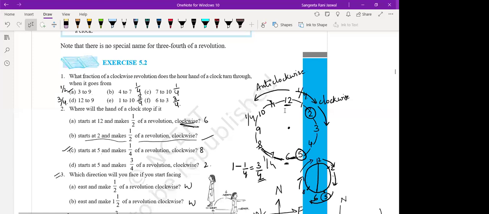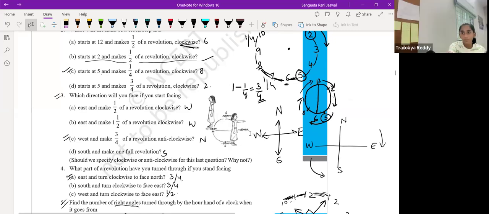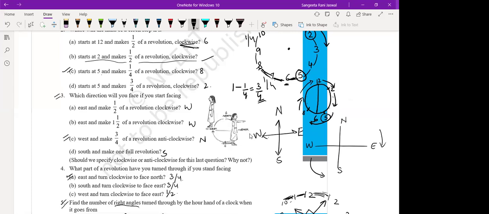I hope everyone is understanding this. No problem. We will revise this chapter in tomorrow's class also. Today your homework is to revise this chapter. Whatever you can revise for today, you have to do. This is exercise 2, then you can move to exercise 3. Those who have done the chapter and those who have not, never mind. We are revising here, so tomorrow also we'll do the same chapter.